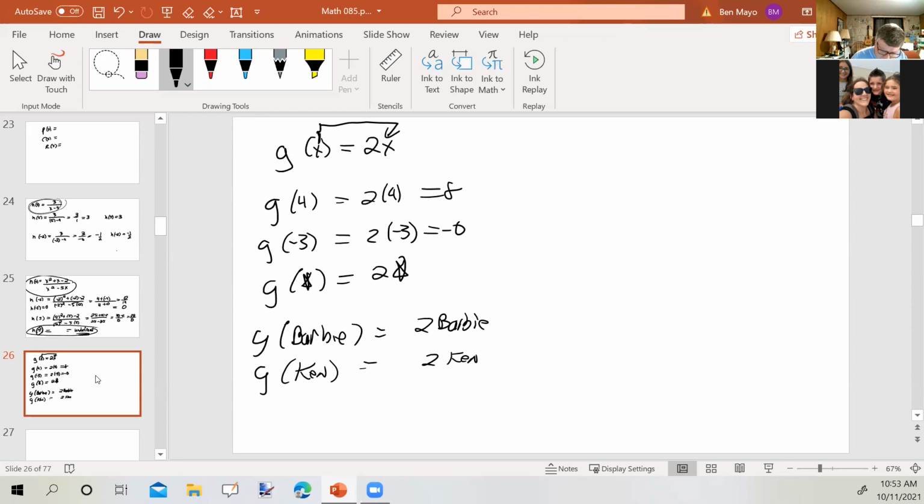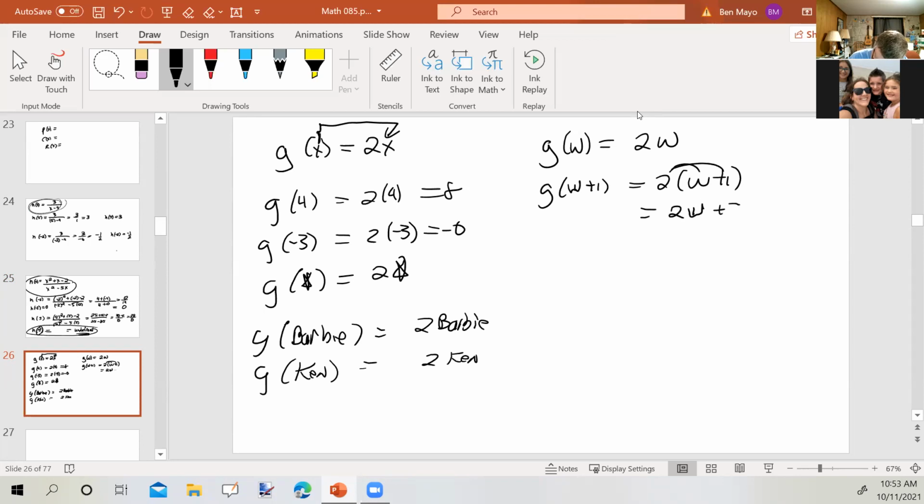Okay. So what would g of w equal? Well, that would be 2w, because w goes in the place of x. What about g of w plus 1? Well, now w plus 1 goes in the place of x, so we'd end up with 2w plus 2.